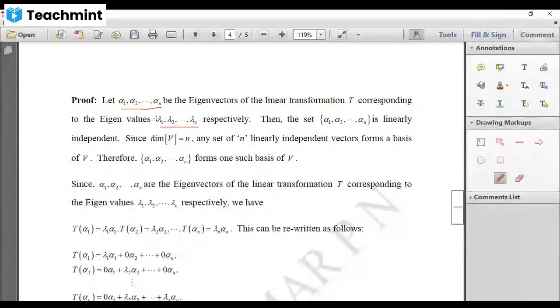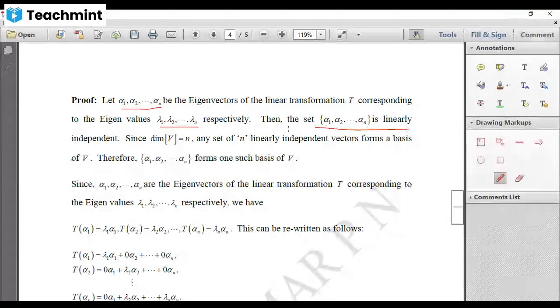That means T of alpha 1 equals lambda 1 alpha 1, T of alpha 2 equals lambda 2 alpha 2, and so on, T of alpha n equals lambda n alpha n. And you know by the above theorem that the eigenvectors are linearly independent. Because there are only n vectors, of course, they are linearly independent.